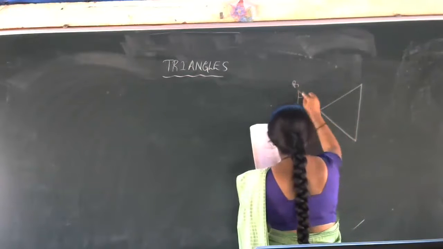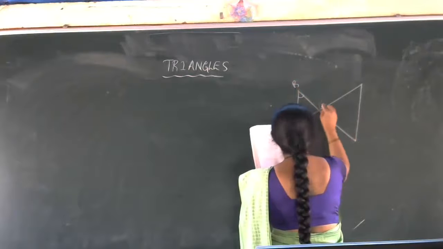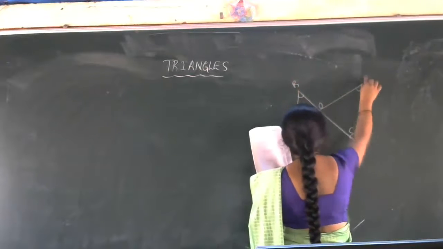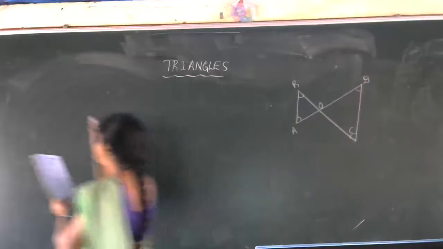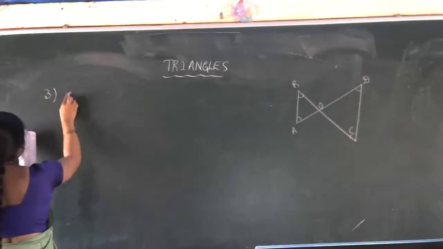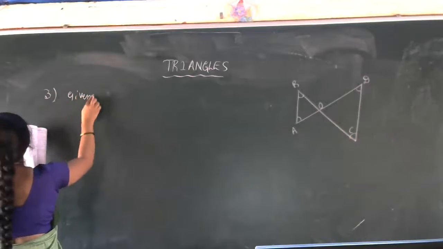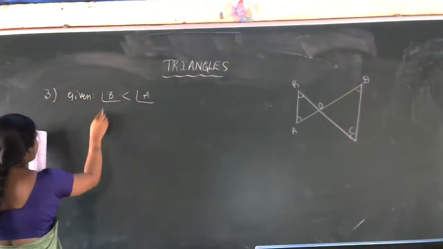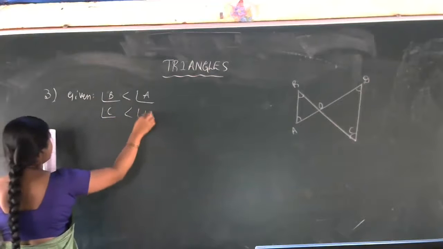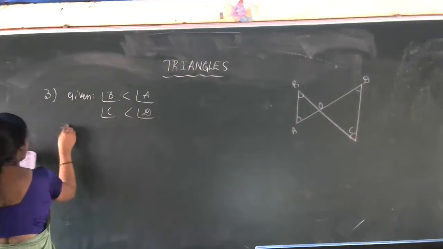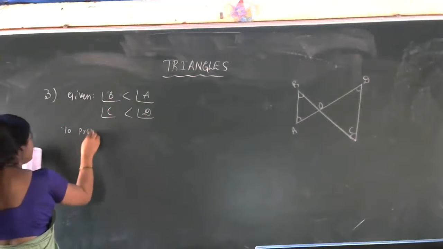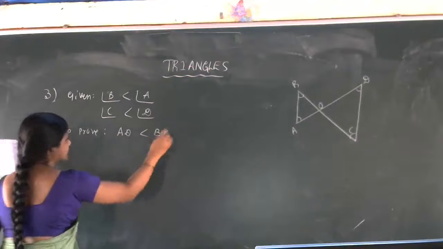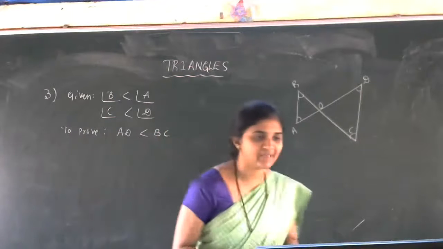This is B, this is A, O, C. Okay, this one is D. Okay, this is the figure actually. So given data, we will write: given angle B less than angle A, angle C less than angle D. To prove, what we have to prove in this problem, is AD less than BC. AD less than BC we have to prove.